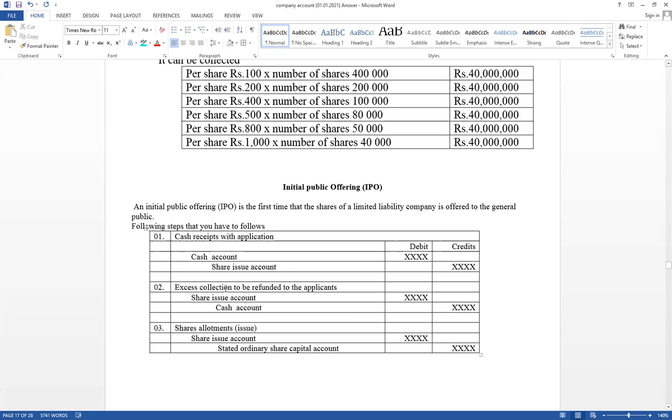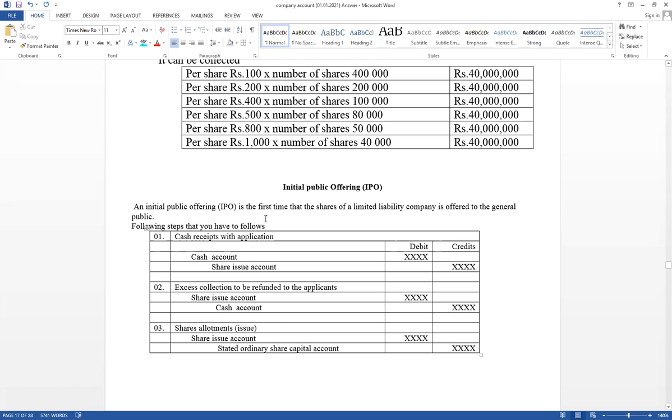Second one, excess application. Third one, shares allotment. Those are the steps you have to apply when we are going to issue shares. Definitely they ask an MCQ paper. Normally for an initial public offer they ask an MCQ paper. There are 3 steps that should be applied.